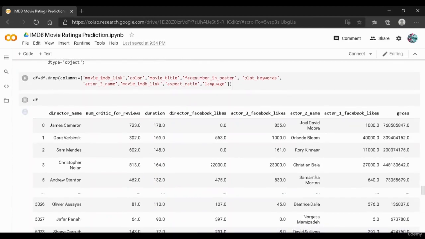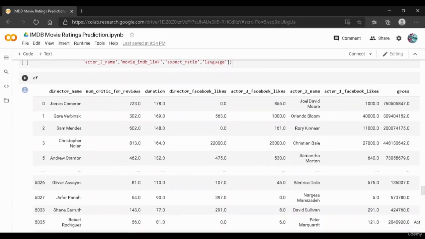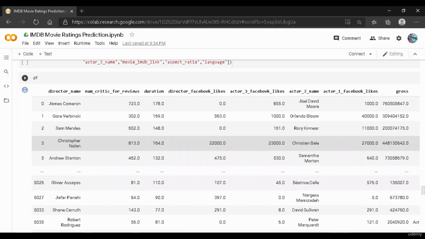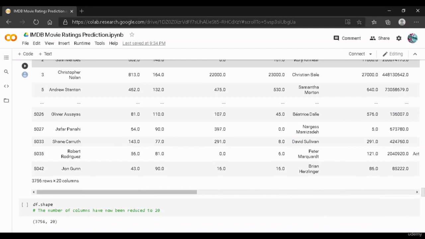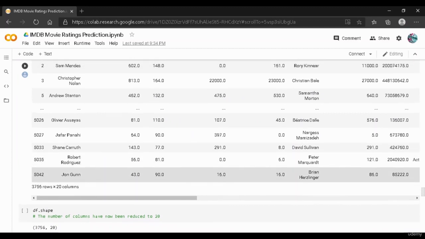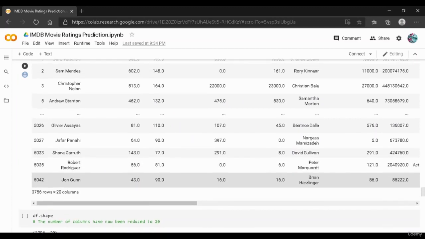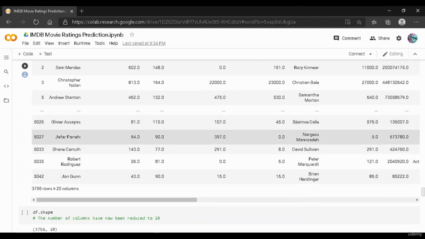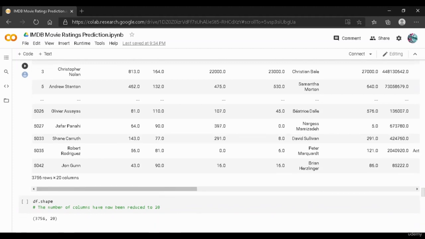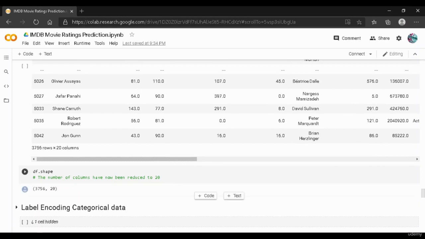So for now, we have dropped these columns, and this is the resulting data frame. Previously we had 28 columns. Now we have dropped 8 columns, and the resulting data frame after removing the null values as well as the columns is 3756 rows and 20 columns. As you can see here, we have used df.shape, and now the columns have been reduced to 20 in number.